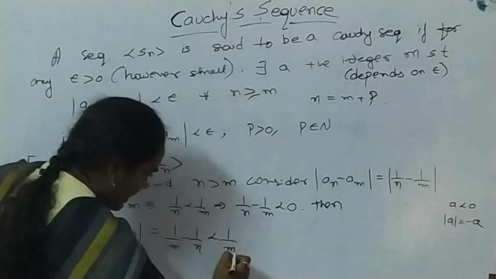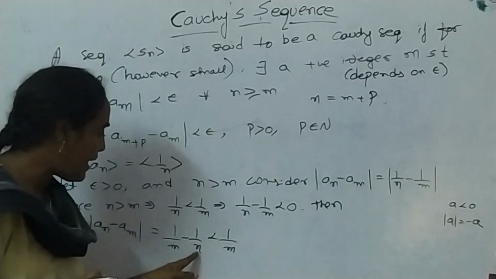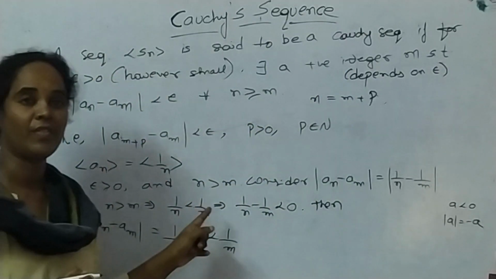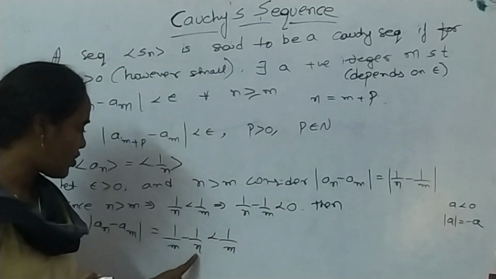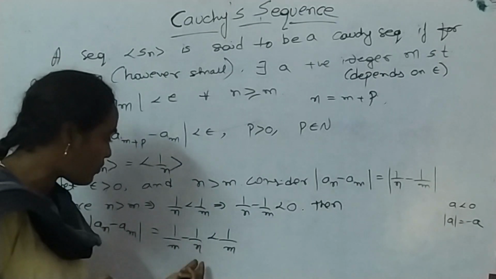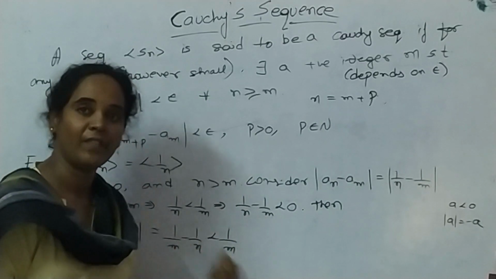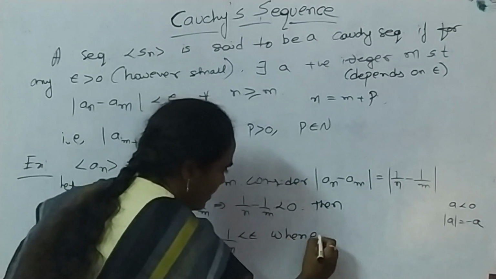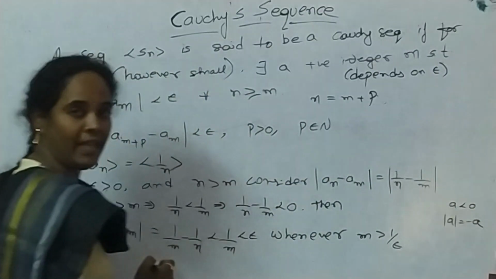Can I write this value is less than 1/m? Exactly, because n is a positive integer. We know that a sequence is a function defined from the natural number set to the real number set. So n is a positive value, 1/n is also a positive value. From this quantity we are removing some positive quantity, so definitely this is less than 1/m. This quantity is less than epsilon whenever m is greater than 1/epsilon.